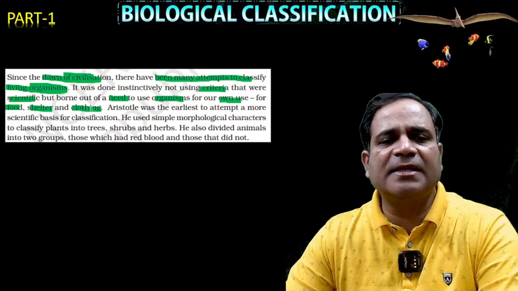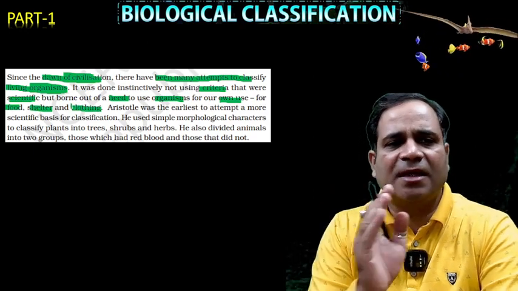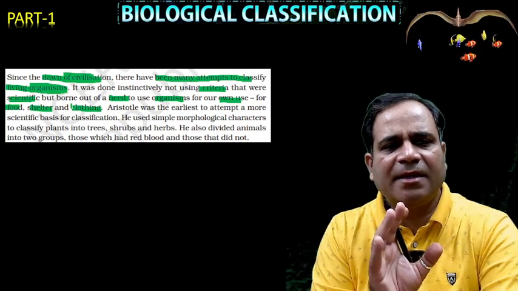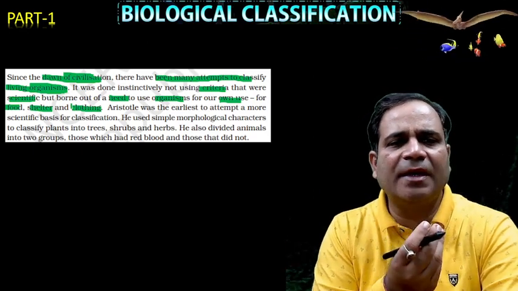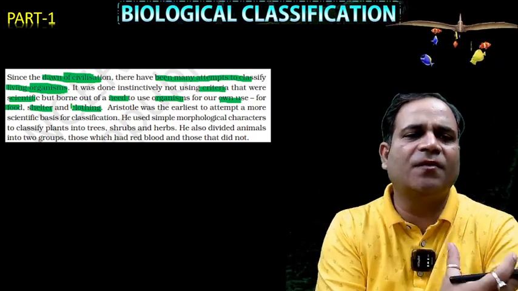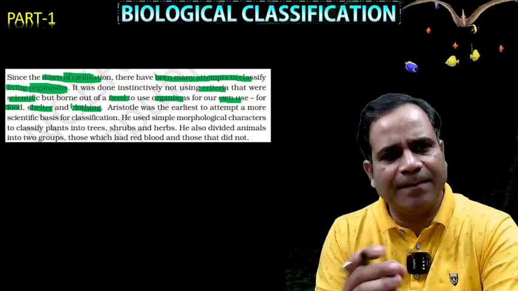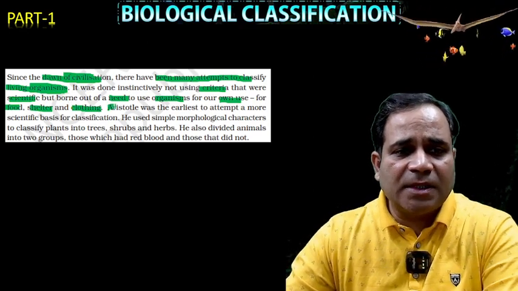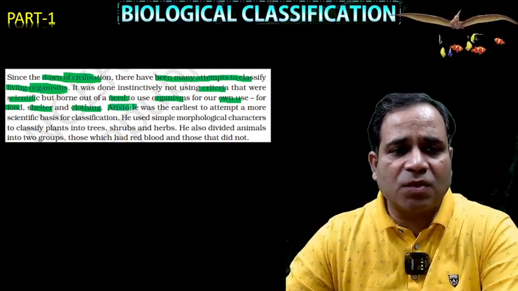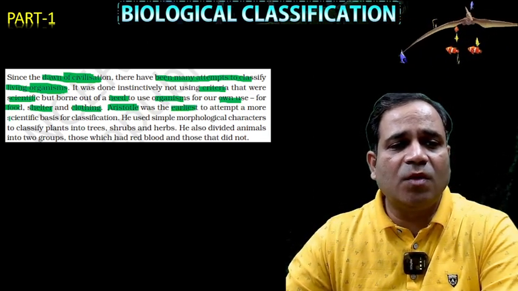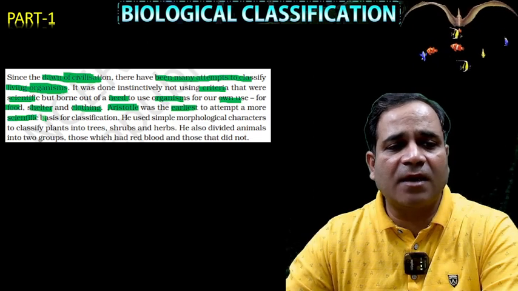But Aristotle was the earliest to attempt a more scientific basis for classification.